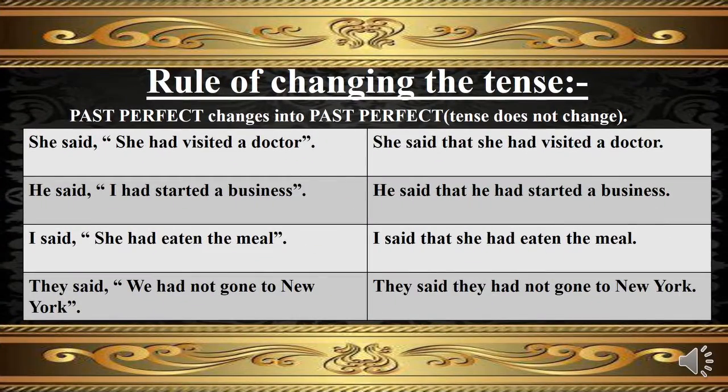Let's discuss the rule of conversion of tense from past perfect tense into past perfect tense without any change. In the first example, she had visited a doctor will remain unchanged as she had visited a doctor. In the second example, similarly, had started a business will remain unchanged as had started a business. In the third example, had eaten the meal will remain unchanged as had eaten the meal. In the fourth example, had not gone to New York will remain unchanged as had not gone to New York.